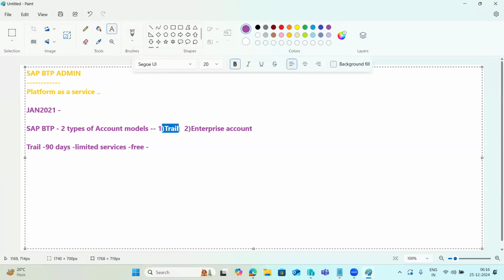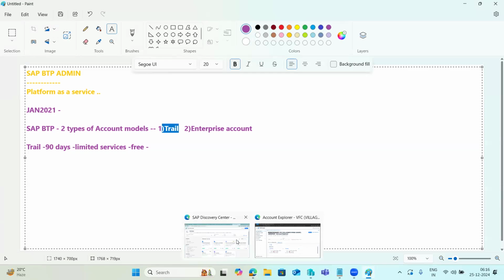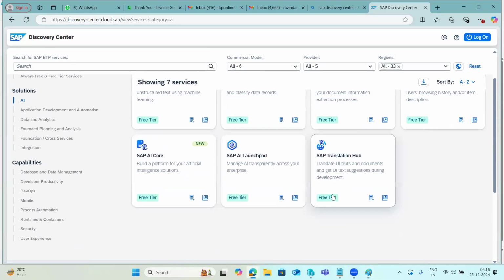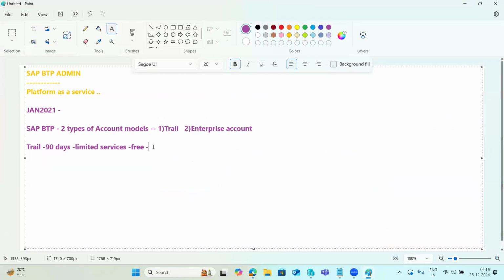You will get the trial in the SAP Discovery Center. It's a kind of free trial account. The 90 days period is divided into intervals.